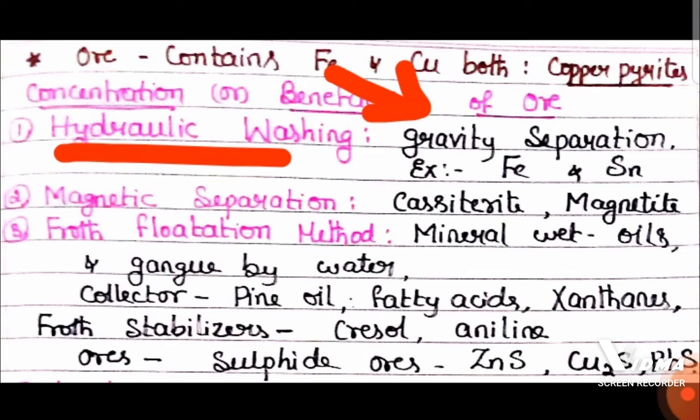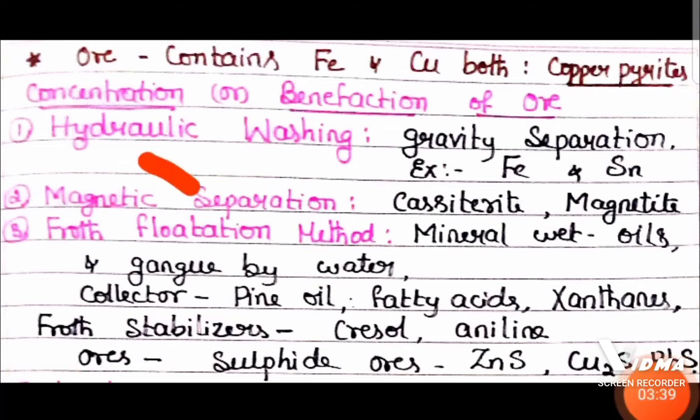It is applicable for the ores of iron and tin. Similarly, magnetic separation is a method of concentration applied to the ore of tin and the ore of iron, magnetite. This is based on the magnetic and non-magnetic nature of the ore and gangue, or vice versa.